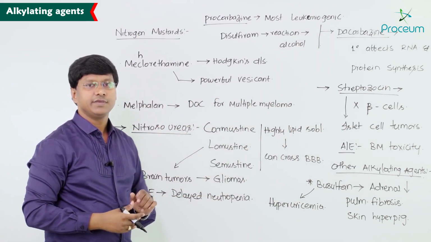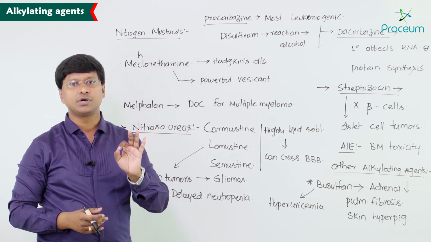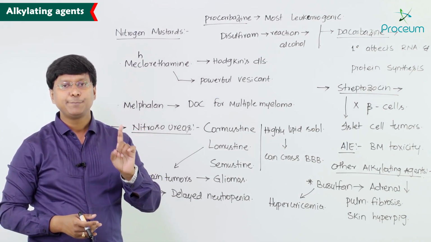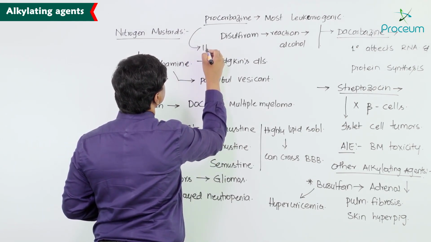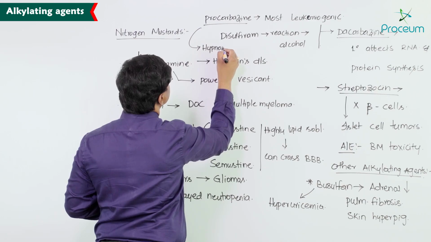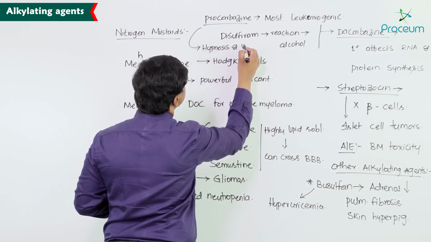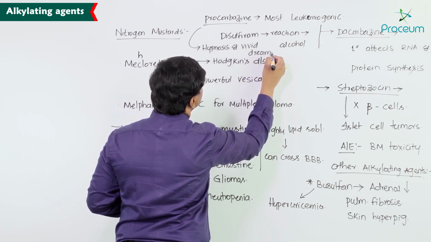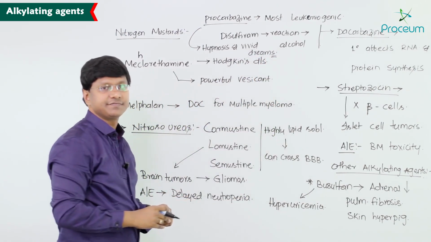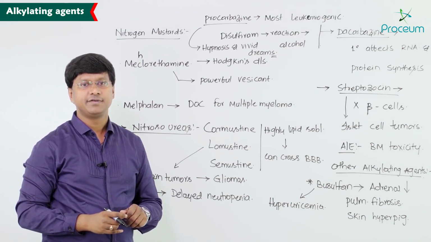The other point is, if you take this procarbazine, it also causes CNS effects like hypnosis and vivid dreams. Right, it also causes other adverse effects like hypnosis as well as vivid dreams.